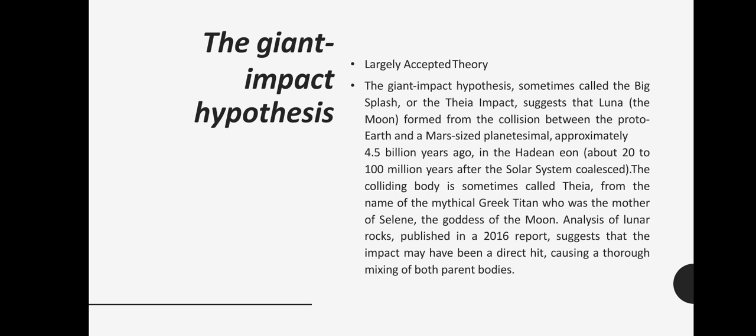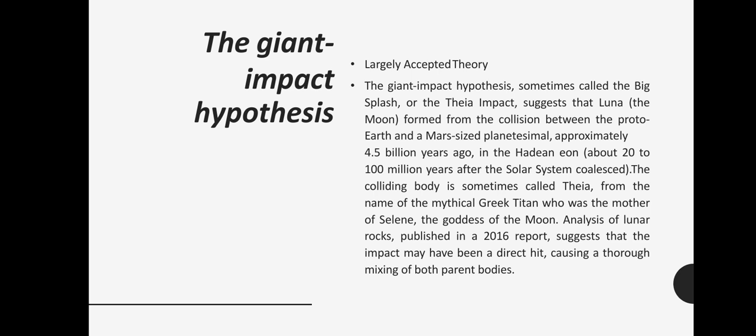It explains that Luna, the Moon, formed from the collision between the proto-Earth and a Mars-sized planetesimal approximately 4.5 billion years ago in the Hadean eon, about 200 million years after the solar system coalesced.